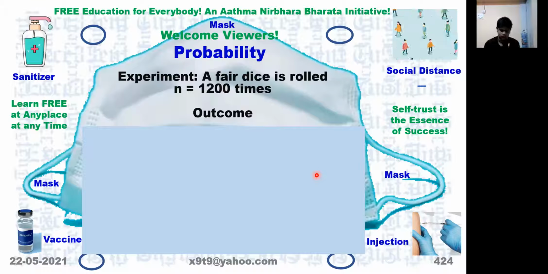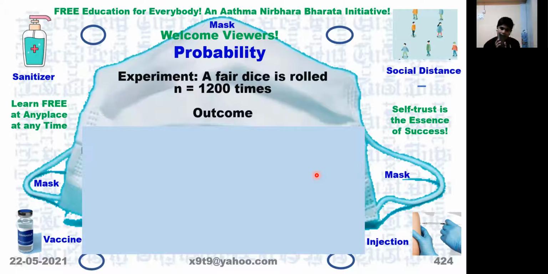We want to know how many times number 2, number 4 and number 6 appear out of 1200 times, assuming we are using a fair die. Sir, 2 will come 400 times, 4 will come 400 times. No. See, what is our definition?